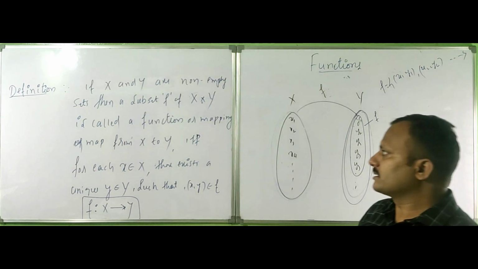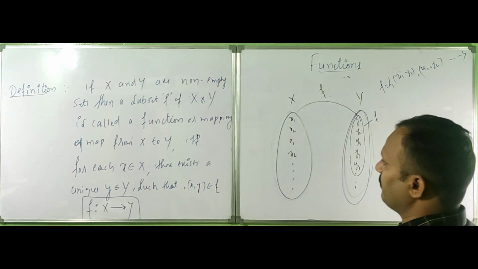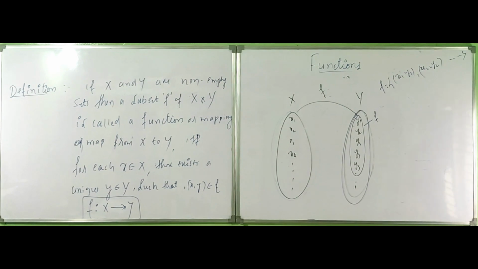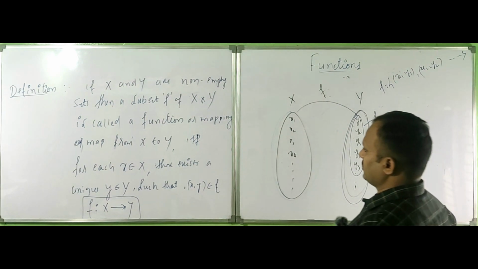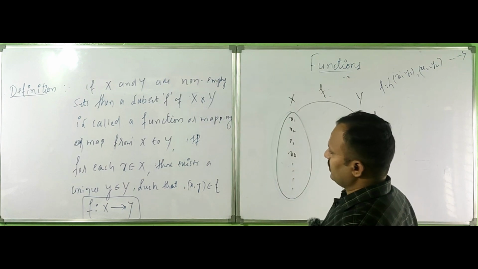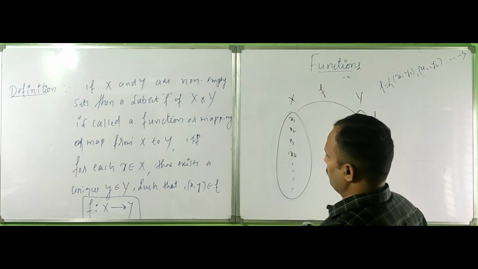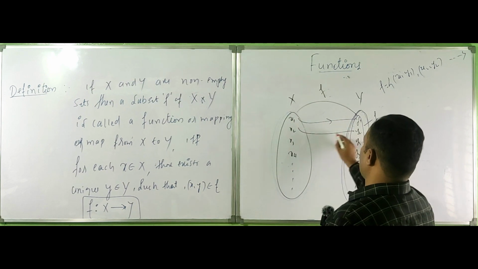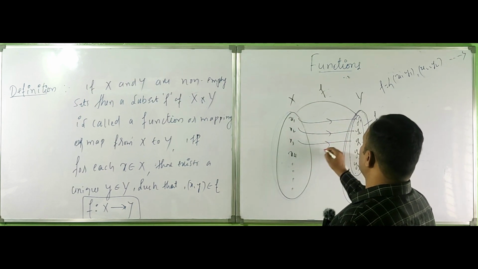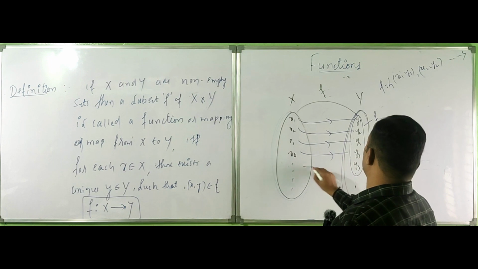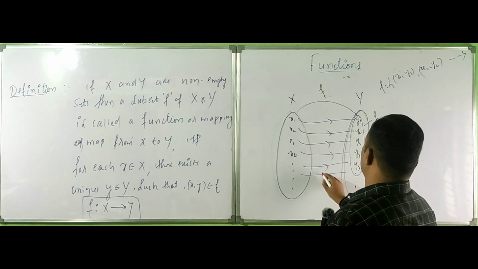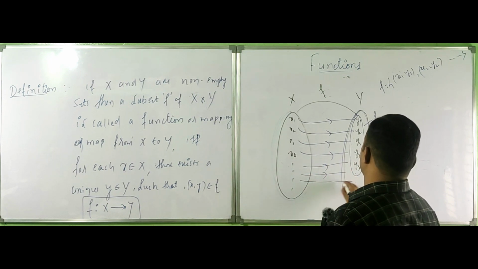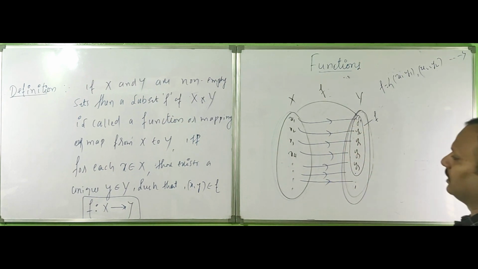F is called a function or mapping or map from X to Y if for each element of X there exists a unique y belonging to Y such that (x, y) belongs to f.